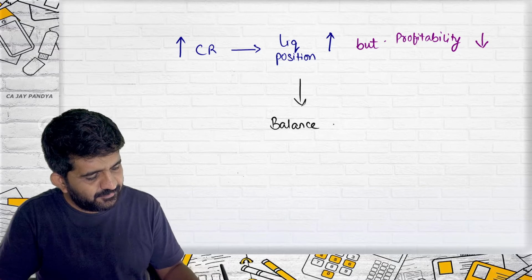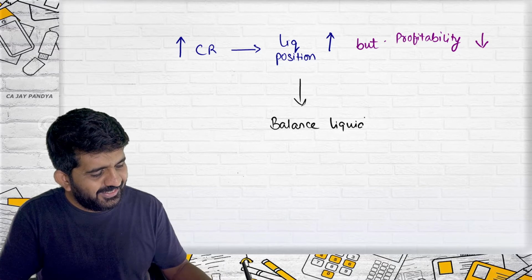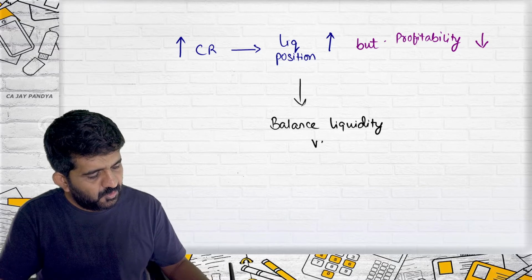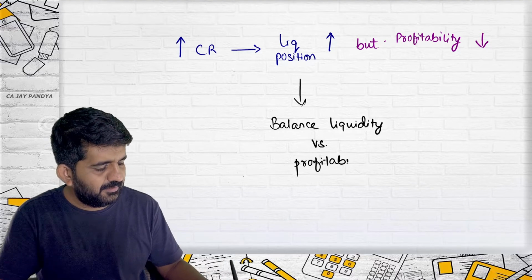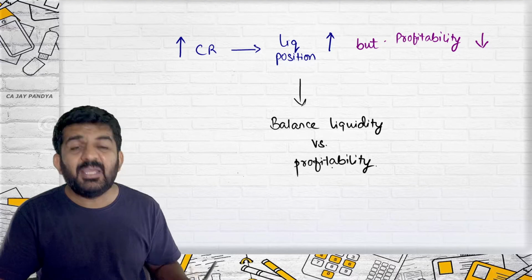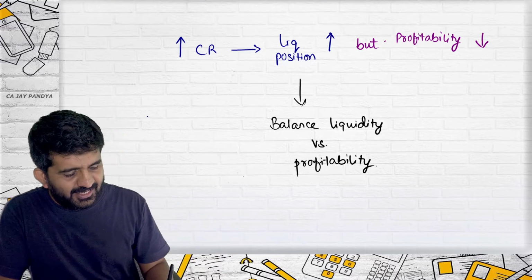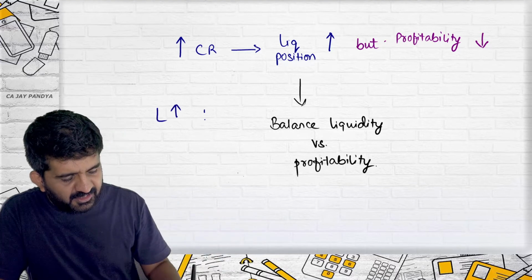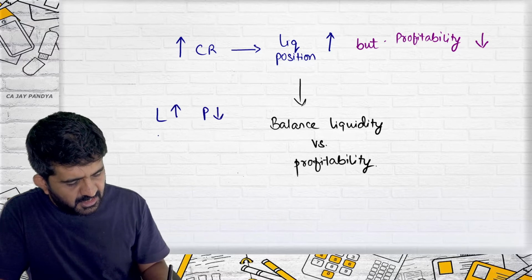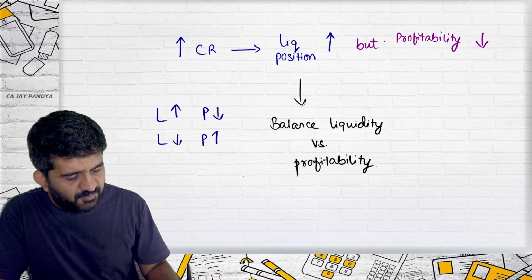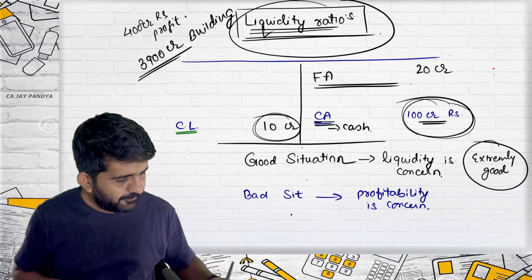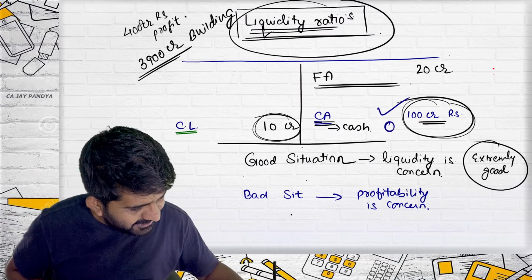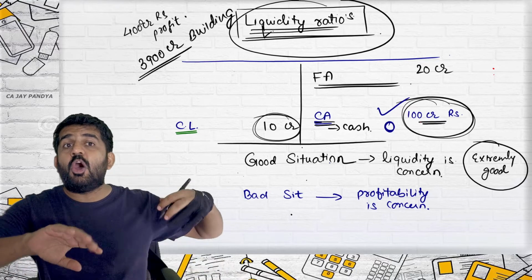Balance liquidity versus profitability, because they are inversely related. What does it mean? Liquidity increases, profitability decreases. Liquidity decreases, profitability increases. To increase the profit, let me make the current asset 0. I will invest all the amount in fixed asset.